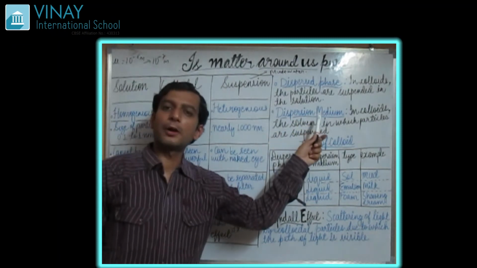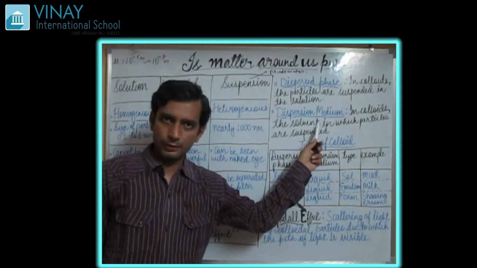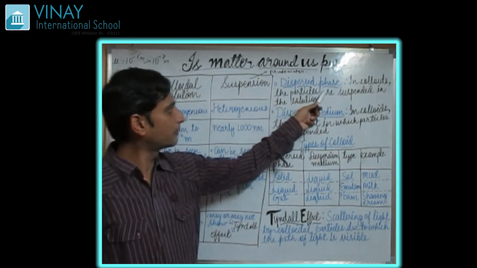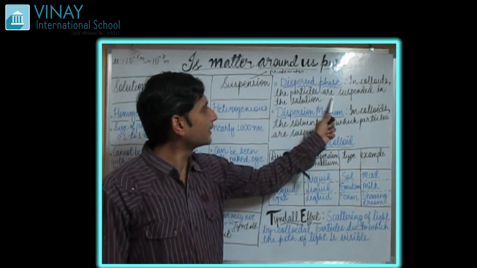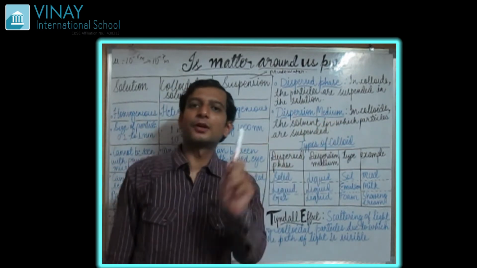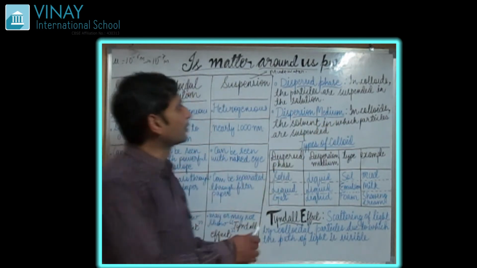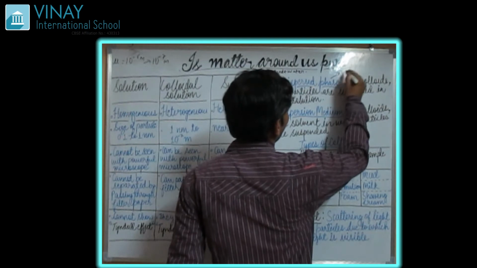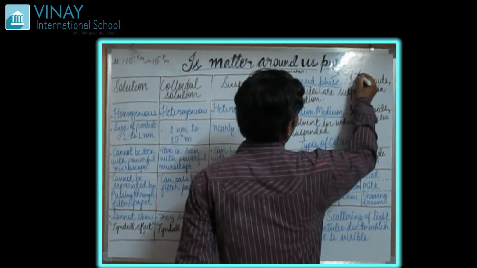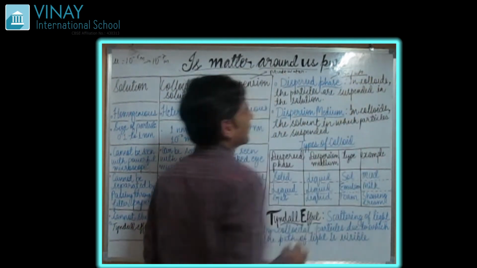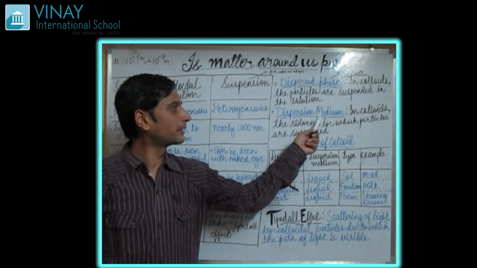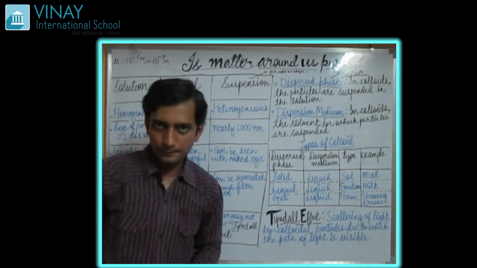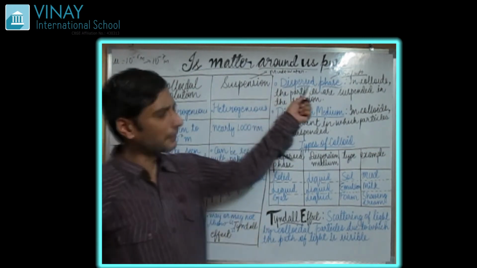So if we talk about it in terms of a colloidal solution, then we are going to get a dispersed phase. What is the dispersed phase? This is nothing but the solute. In easy terms, this is your solute. Just remember it: this is your solute and this dispersion medium is your solvent. The terms might be confusing.